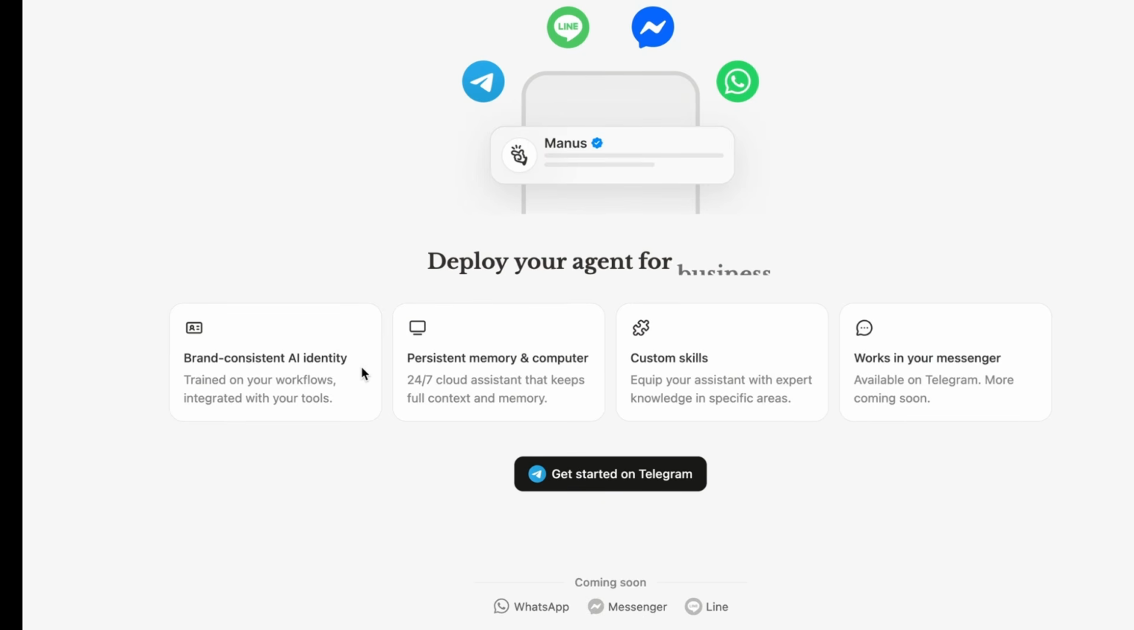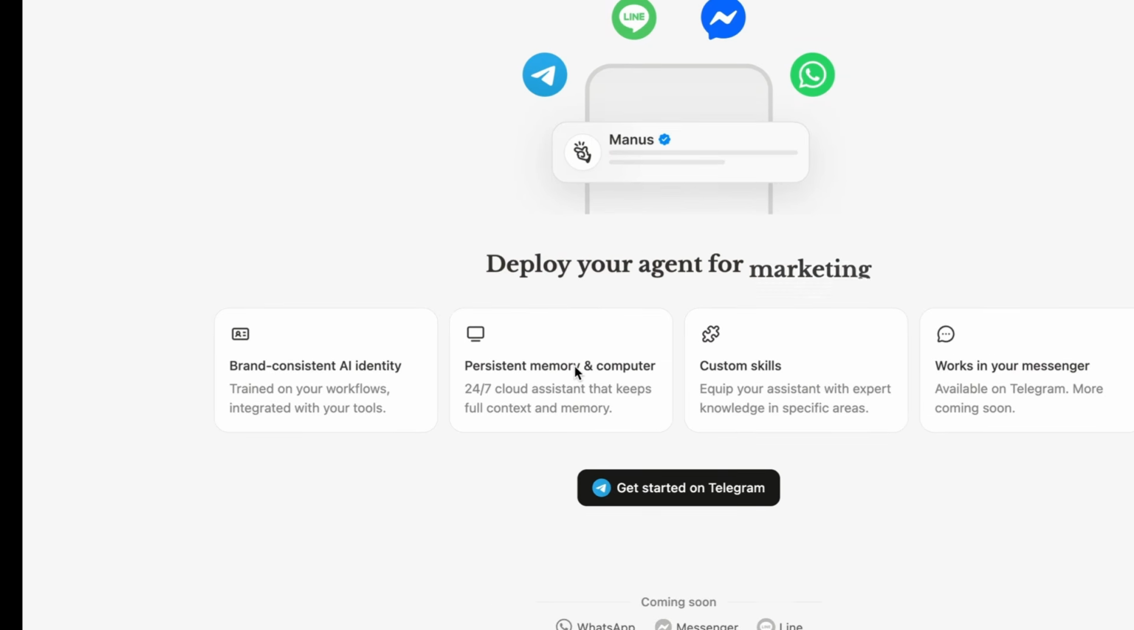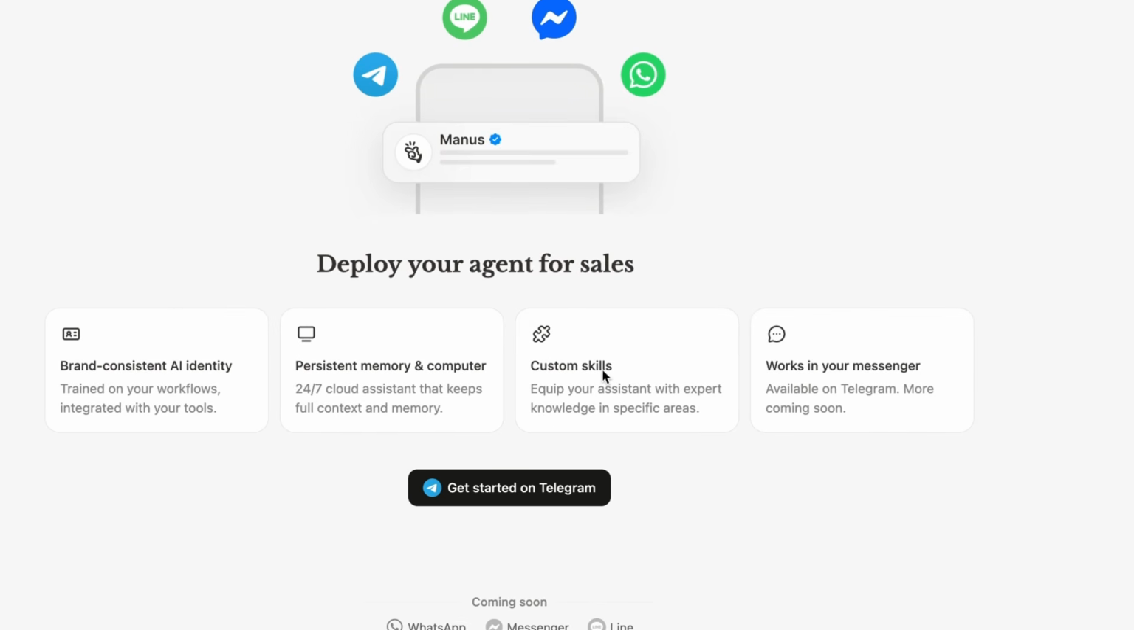But the idea with the AI agents is that it's going to have this memory. So it's going to be able to have the full context and memory, and it's in the cloud. So it's not on your desktop. It's not on a Mac Mini. Instead, it's in the cloud. You can also build custom skills.